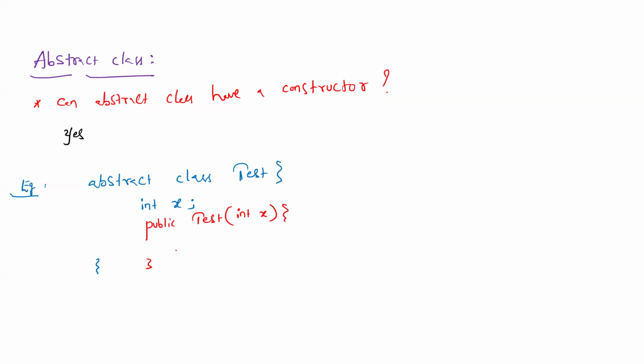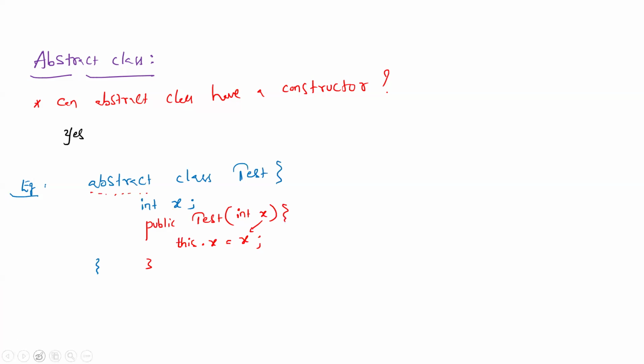Then what's the body of this constructor? How to initialize? this.x = x. The constructor parameter variable is assigned to the current class instance variable. So this is the normal constructor. Now, how do we initialize this? By creating an object. But is it possible to create the object for this abstract class? Can we create an object for abstract classes? No. Then how do you initialize this?